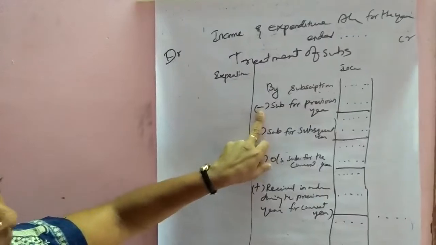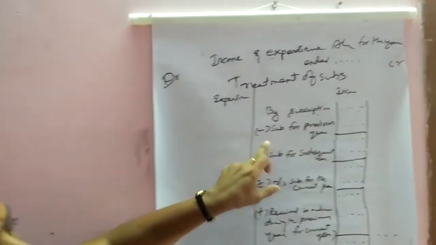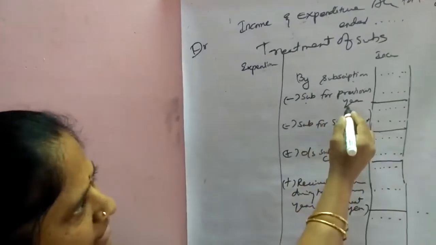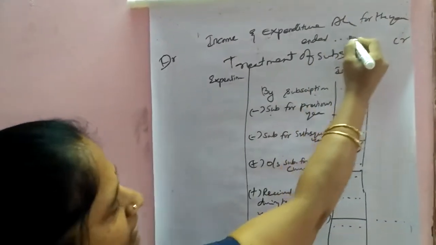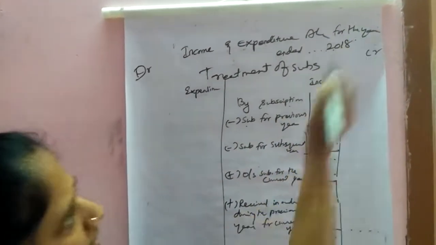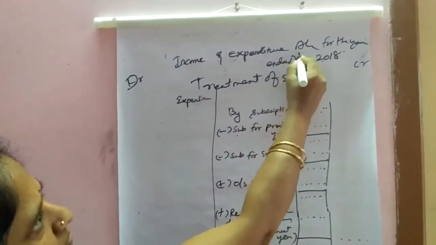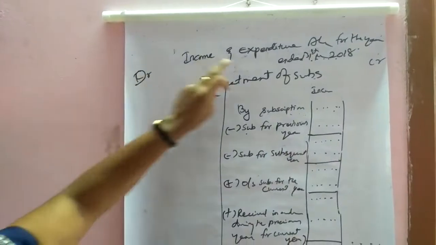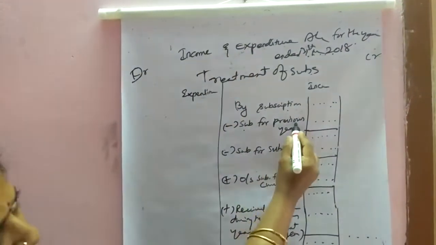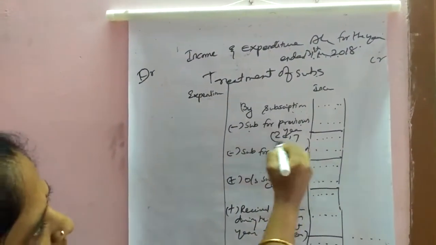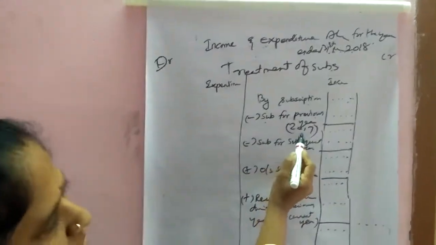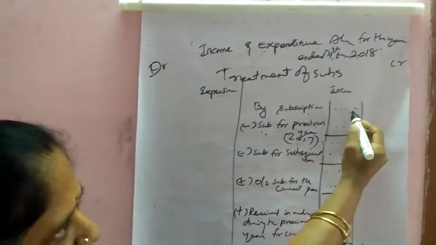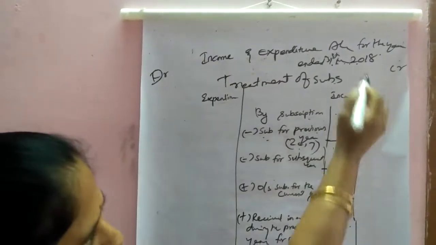Then from it we subtract subscription for the previous year. For example, if the organization prepares final accounts for 31st March 2018, the previous year means 2017. So we have to subtract the previous year subscription from the subscription amount given in the sum.